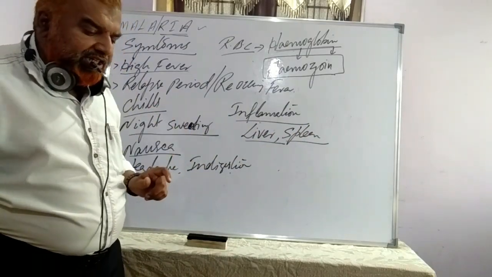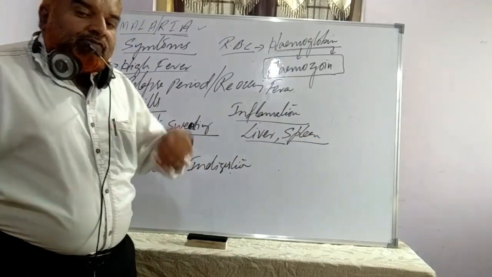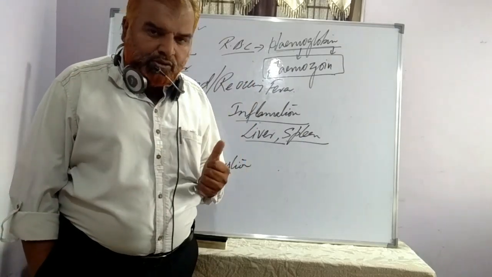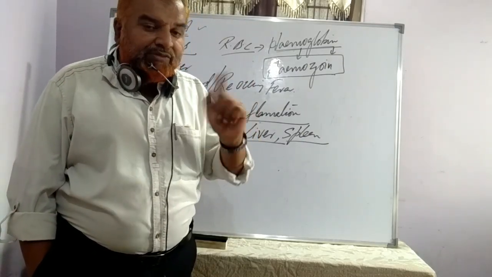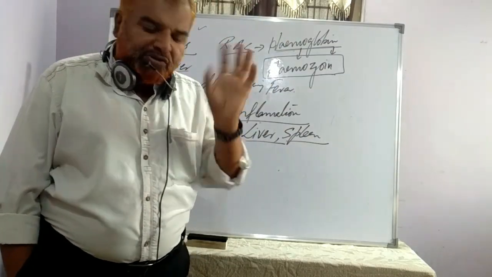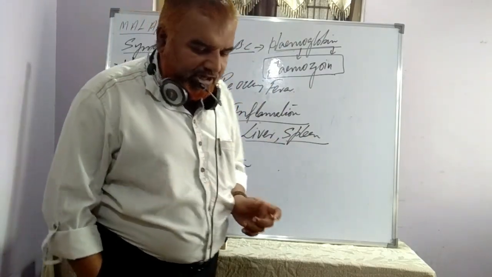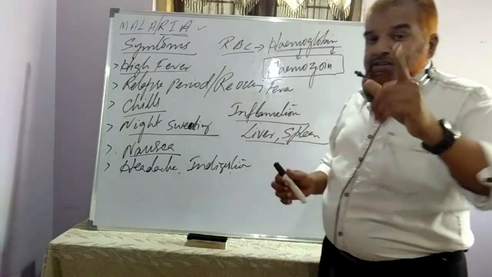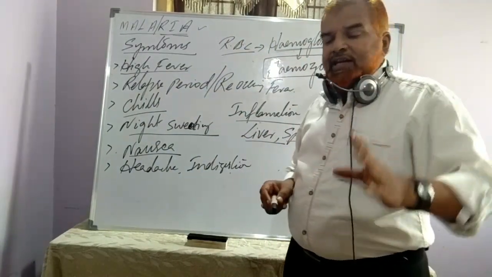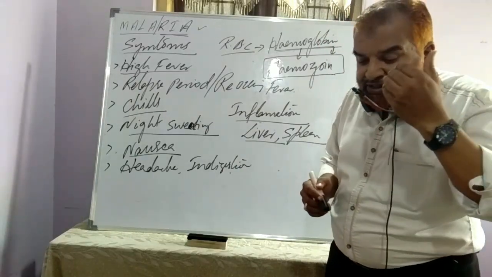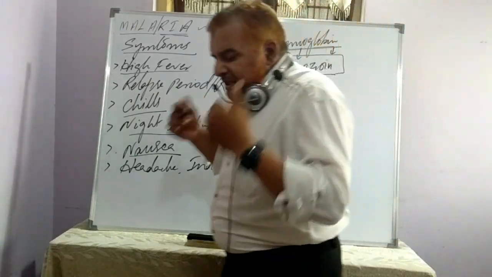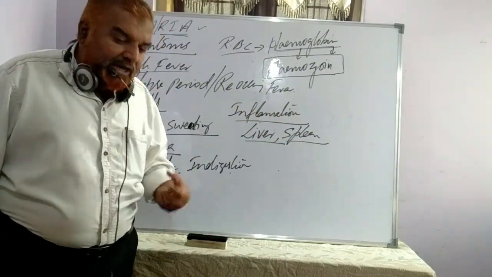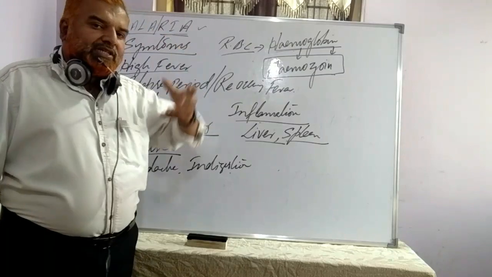Now, let me tell you about the symptoms of falciparum, that leads to coma, where a person cannot even stand. The Plasmodium falciparum causes disease in African countries. We should be thankful that that species cannot survive in Asian countries. So it is abundantly found in African countries, causing cerebral malaria, fatal malaria. As for the symptoms, the person cannot stand. He cannot maintain his posture. He doesn't have control on his body. Why? Because it affects the brain, causing cerebral malaria.